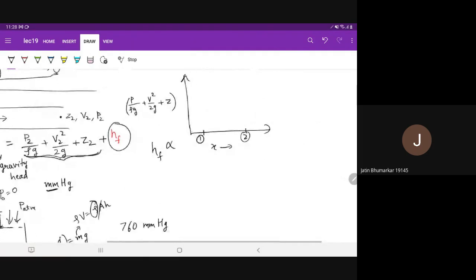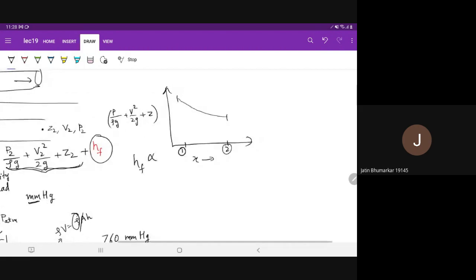So what will happen to this entire head is that it will continue to decrease because of viscous effects, right, from point 1 to point 2. But Bernoulli equation says that this p by rho g plus v square by 2g plus z remains constant, if you assume that there are no viscous effects.